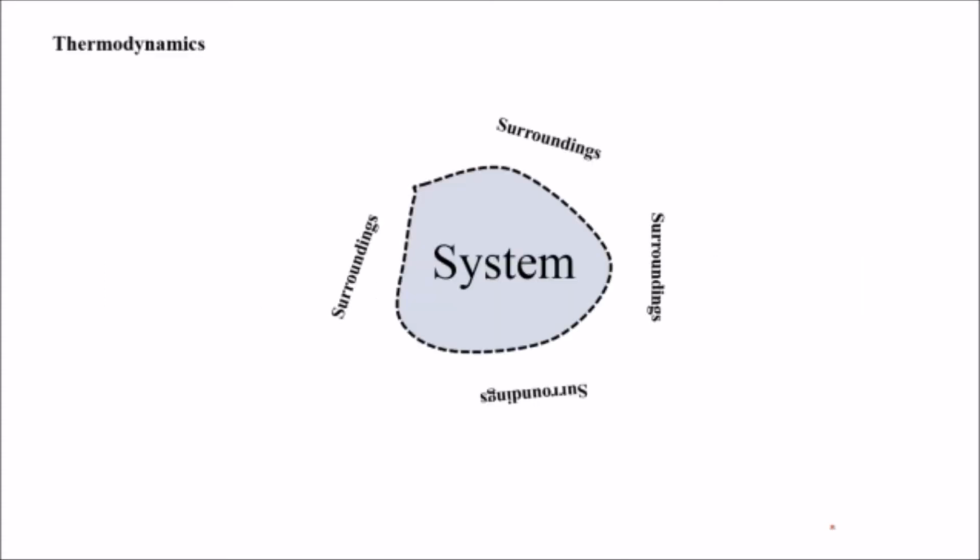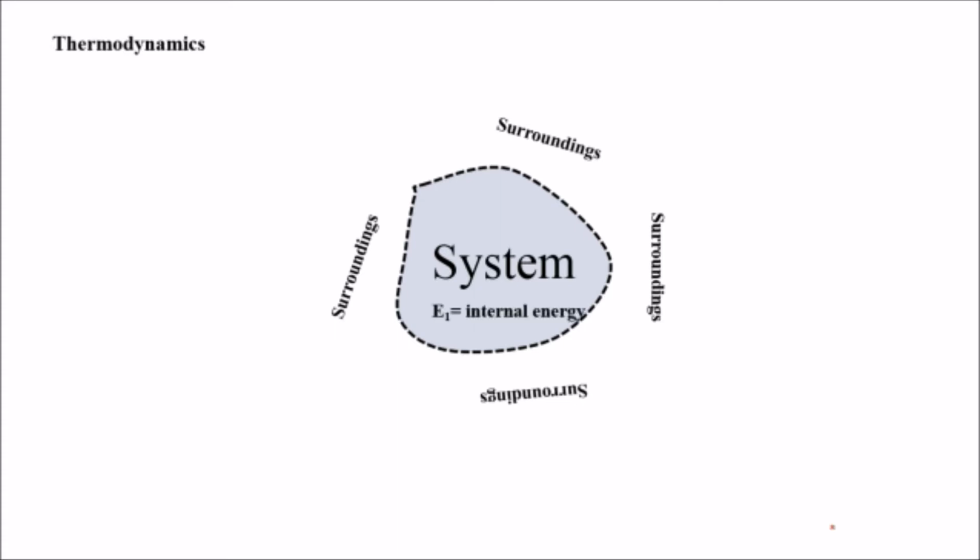If we talk about thermodynamics, there are basically two terms, system and surroundings. System you can say is your study material. As we are focusing on thermodynamics, we will study in the system how temperature is varying or energy is varying. So in any system, variation is brought about by the surroundings. It will be influenced by the surroundings.